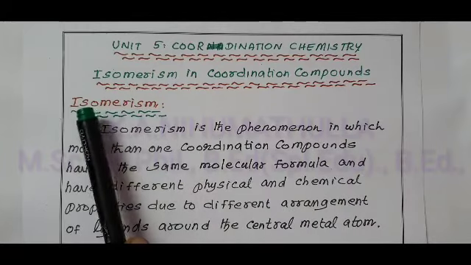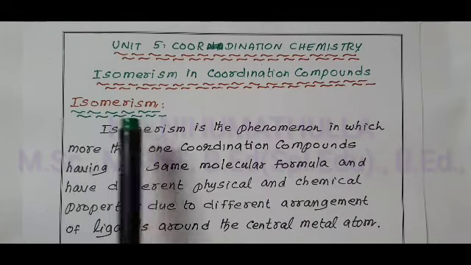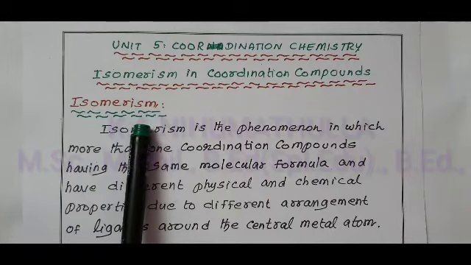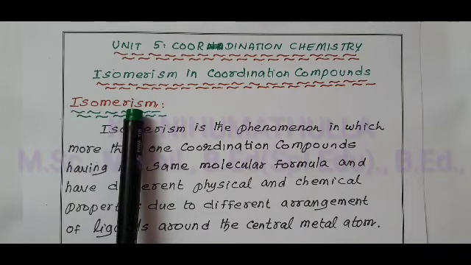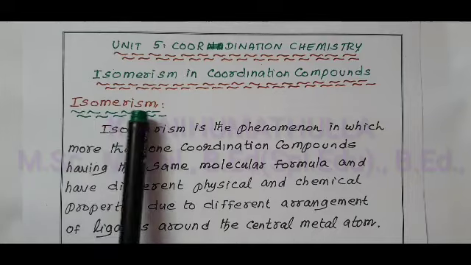What is meant by isomerism? You have studied a number of terms like isotope. Elements having the same atomic number but different mass number are called isotopes.